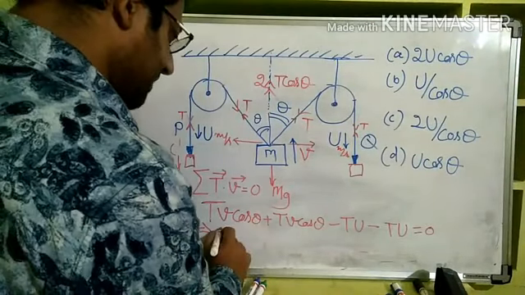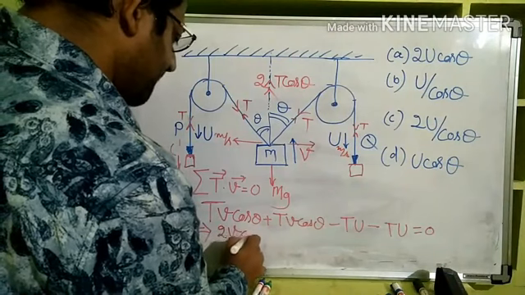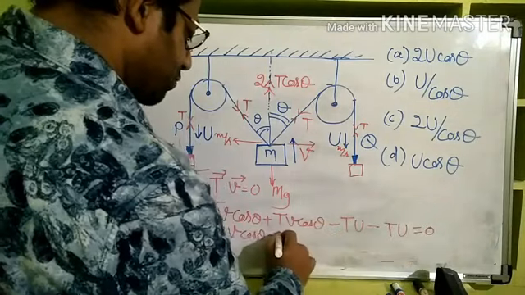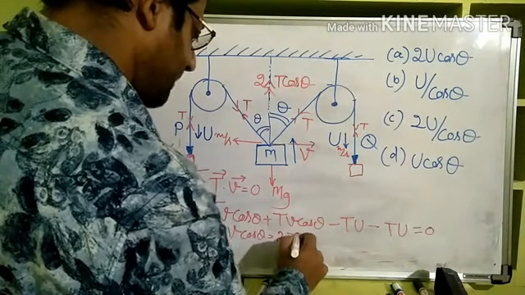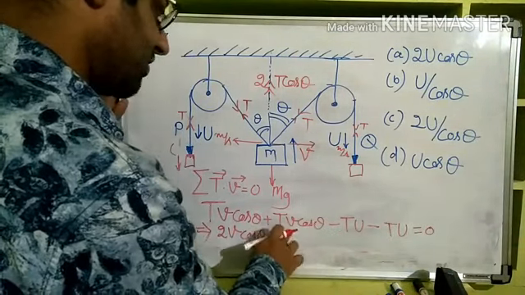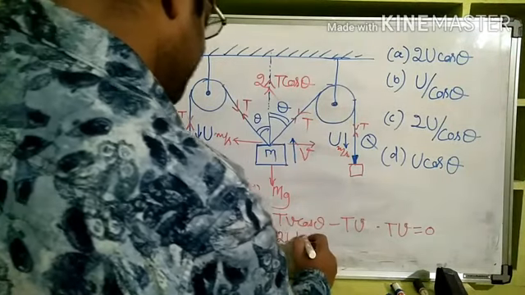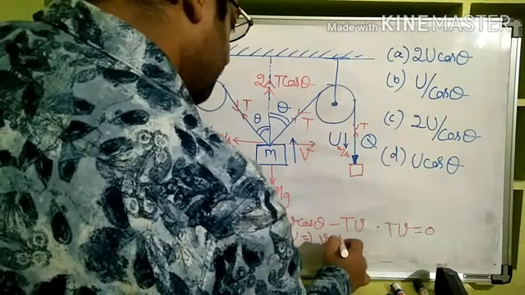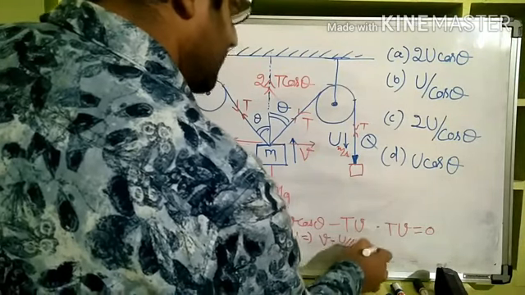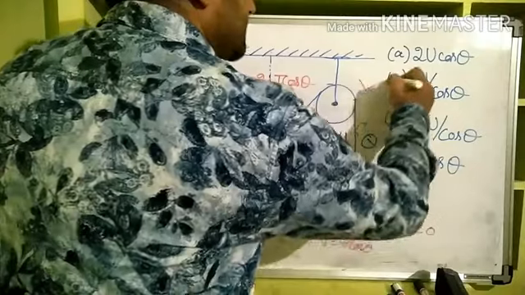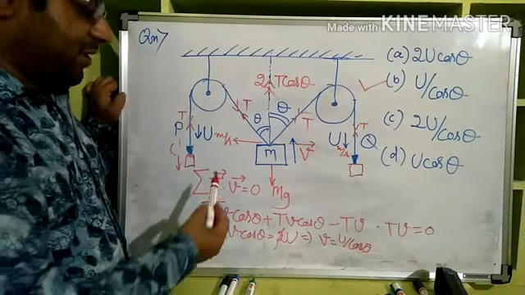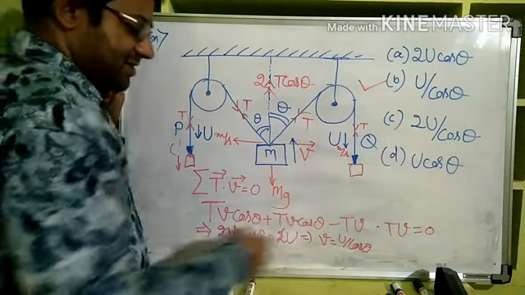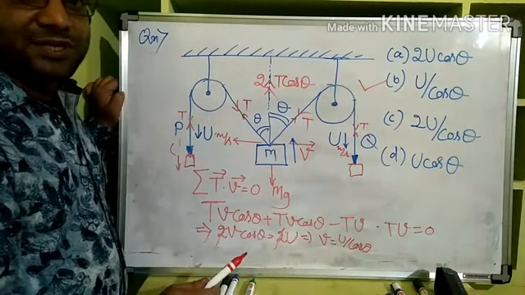Then V cos theta plus V cos theta, 2V cos theta, is equal to minus T minus T, minus 2Tu. Take it to that side, 2T. Okay, T we have cancelled already, right? Which implies that the 2 got cancelled. V is equal to U by cos theta. So U by cos theta, this is the right answer. Clear? So now when we put T dot V is equal to 0, summation of this, whatever is coming, directly we are getting V is equal to U by cos theta.